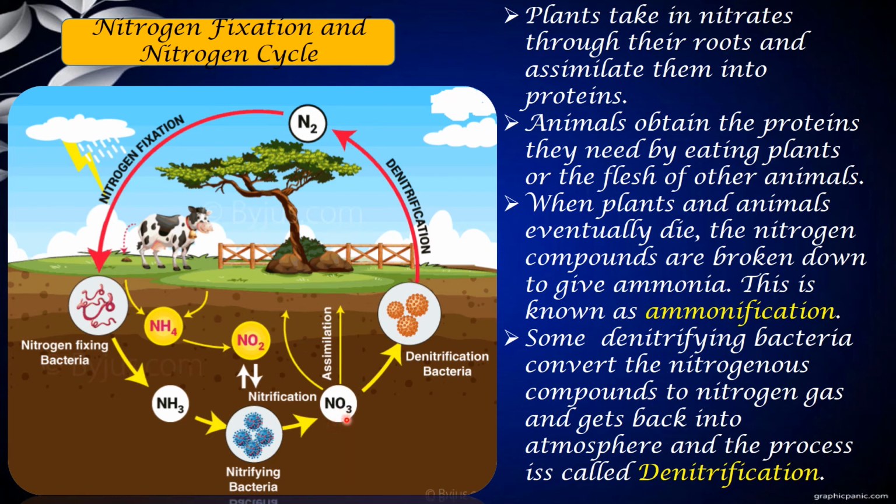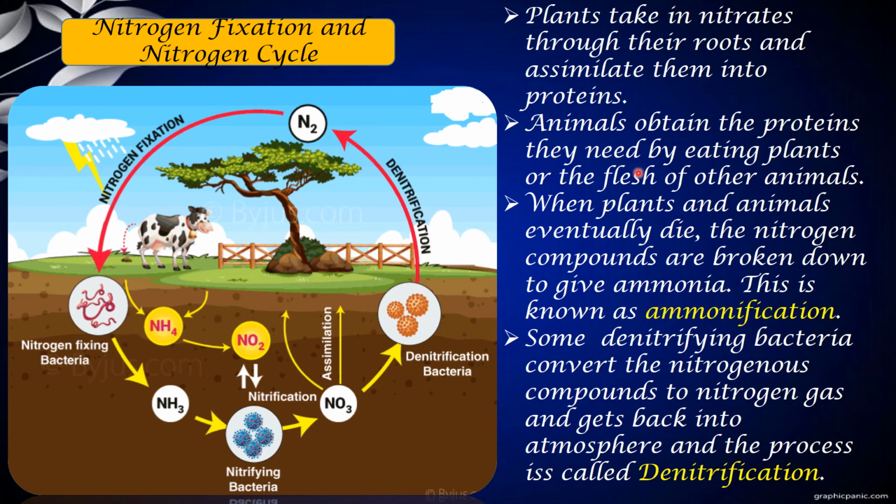So these nitrates are assimilated into the plants present here. You can understand this: nitrogen fixation, then the ammonia, which is converted, and some of it is assimilated into the plants. In certain cases, the nitrifying bacteria get directly involved and convert it into nitrates, and it can be assimilated into the different parts of the plant.